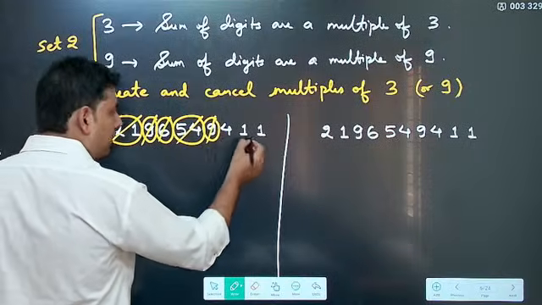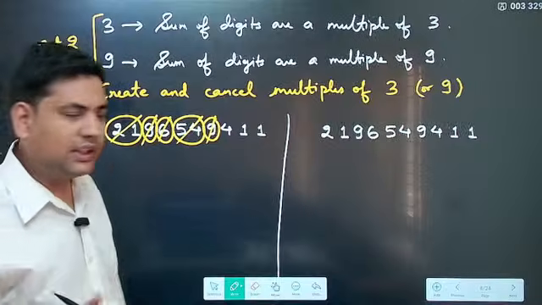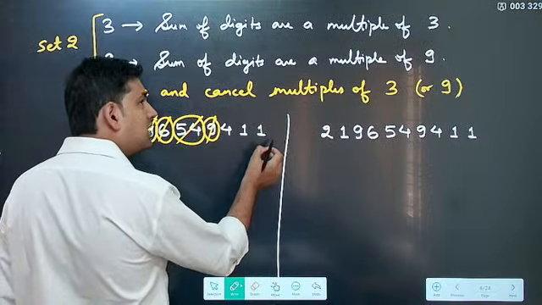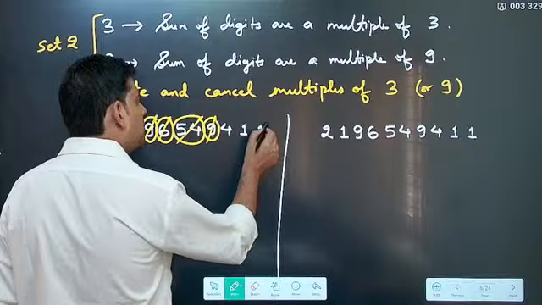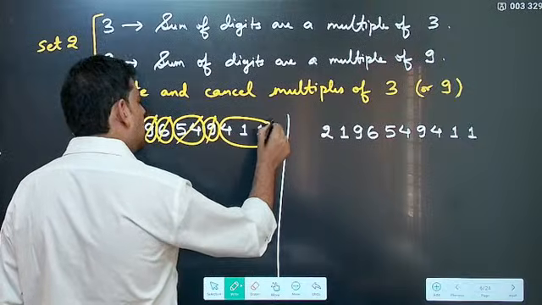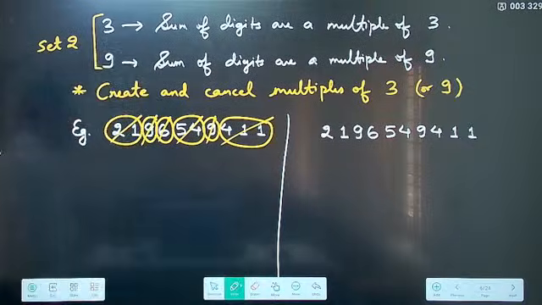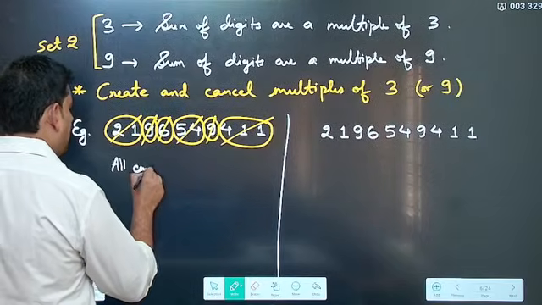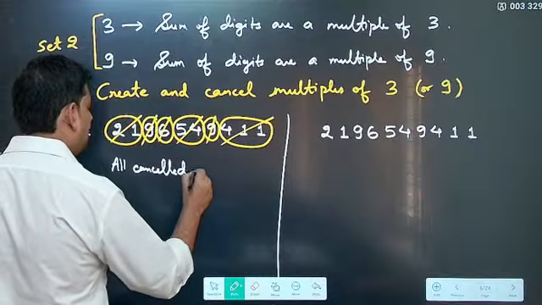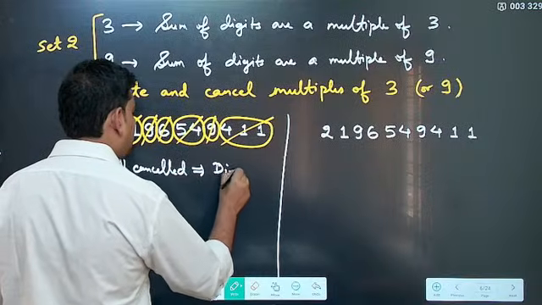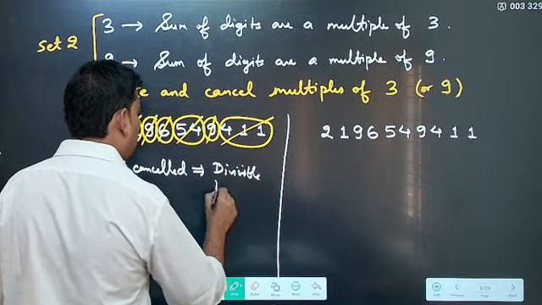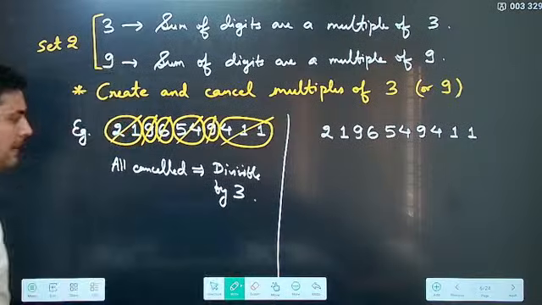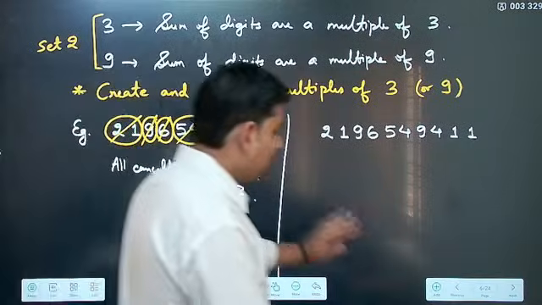Then 4 plus 1 is 5, this is not completely divisible, but 4 plus 1 plus 1, correct, 4 plus 2 is 6, all three together you can cancel. Now if all are cancelled, this implies this is divisible by 3. Simple.